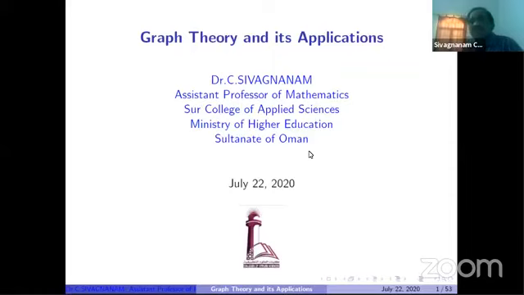Similarly, every subject, biology, zoology, even mathematics, fuzzy. Nowadays, everyone who knows fuzzy is collaborating with graph theory. Fuzzy graph exists. So, graph theory is a tool. It is a flexible tool.